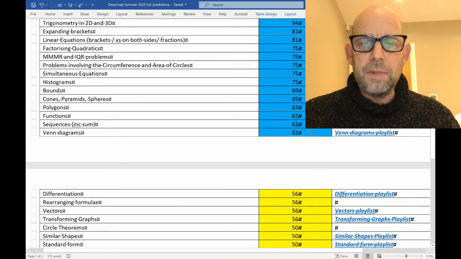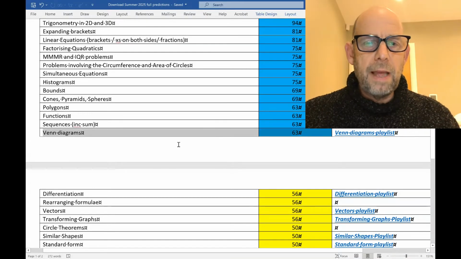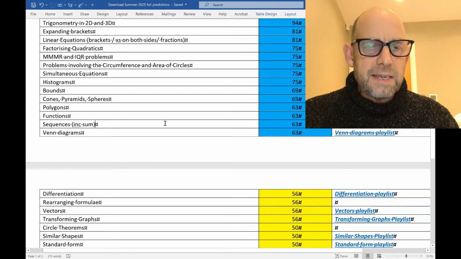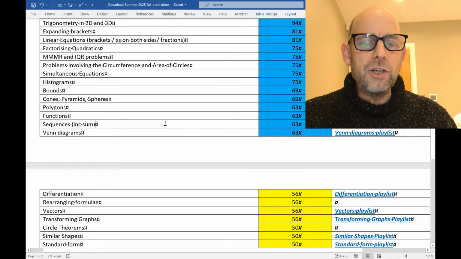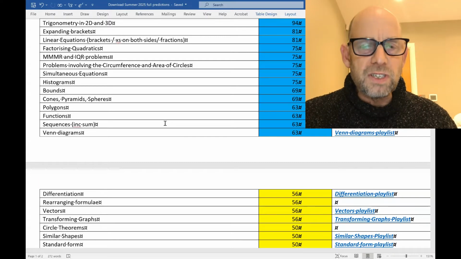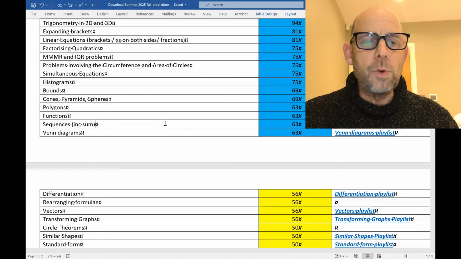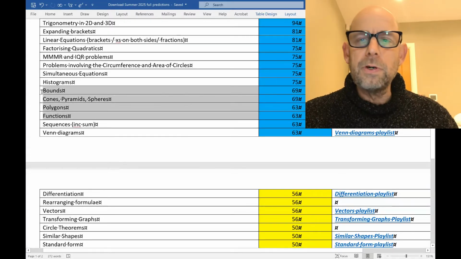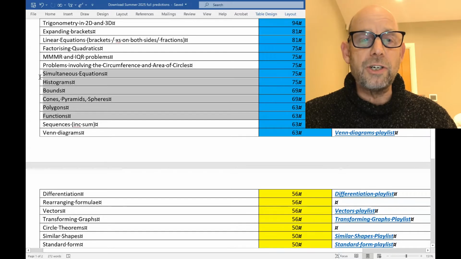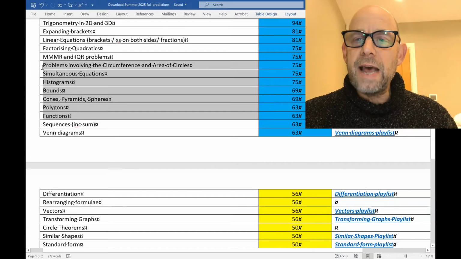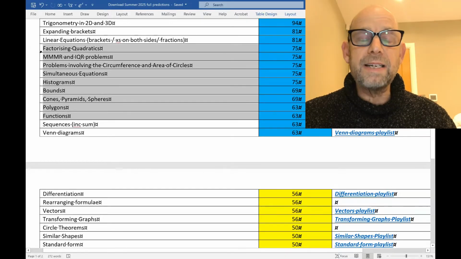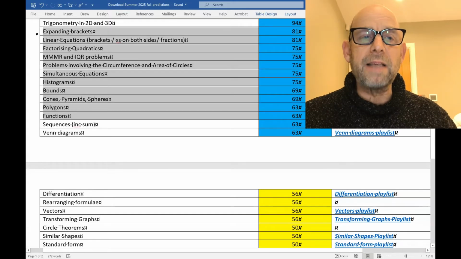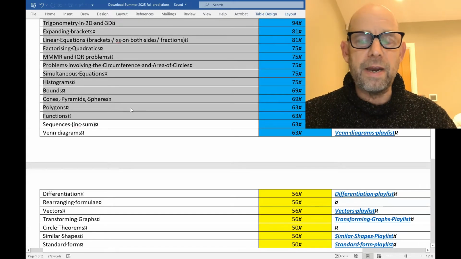Okay, so let's have a look from the bottom of the list. Venn diagrams. You know what those are, and there's a playlist to help you. Sequences. Now, sequences is a good banker topic if you're going for a grade 4, 5 or 6, and if you're going for a top grade, then you'll want to be used to using the sum of a sequence formula. Functions, polygons, cones, pyramids and spheres, bounds, histograms, simultaneous equations. Problems involving circumference and area of circles, mean, median, range and interquartile range problems, factorizing quadratics, linear equations, expanding brackets, and trig in 2 dimensions and 3 dimensions.